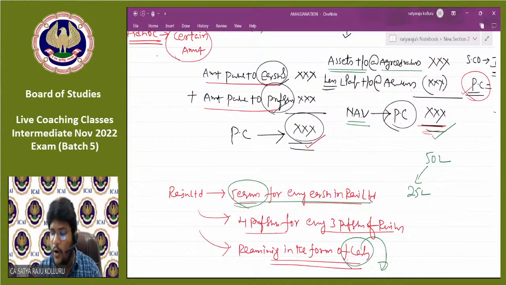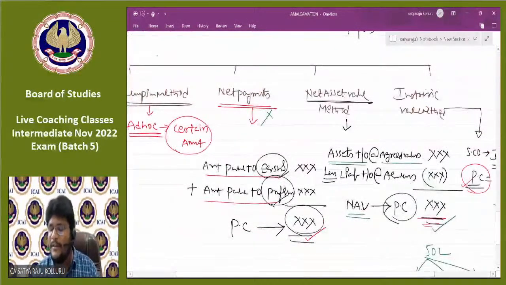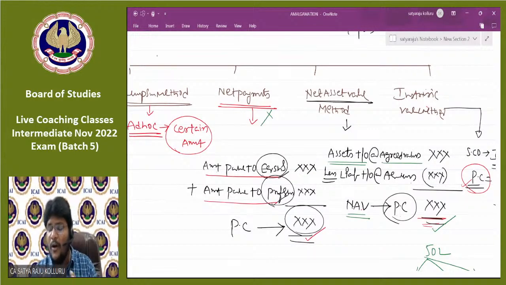They're also given how much amount is payable in the form of preference shares. Let us assume in the form of preference shares, they paid 20 lakhs. 25 plus 20, 45, the remaining balancing figure will be 5 lakhs, which is in the form of cash. That means by looking, the method of PC seems to be net payments method, but the real method of PC we need to apply is net asset value method. So then how do we need to check this, sir? It is very much confusing.